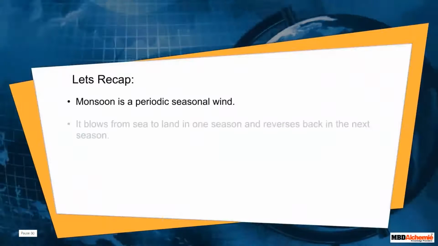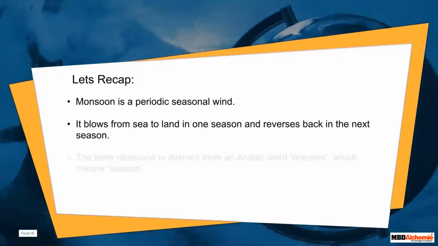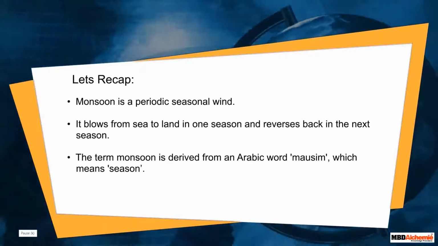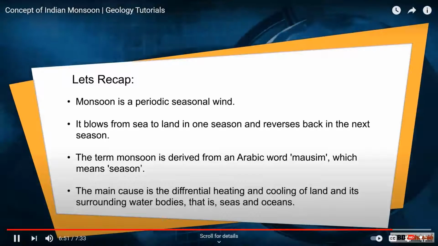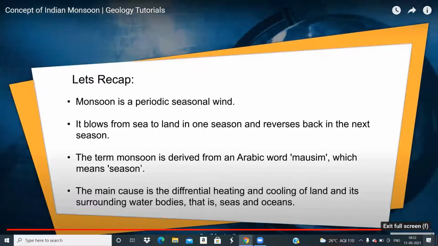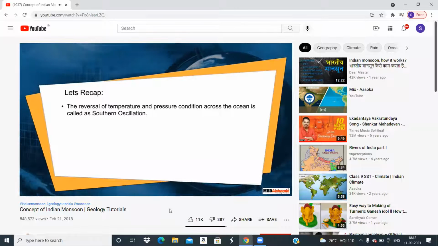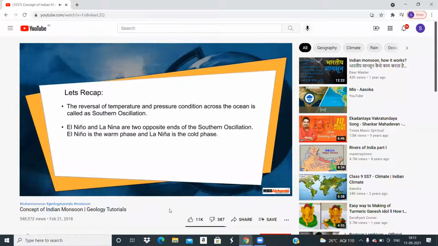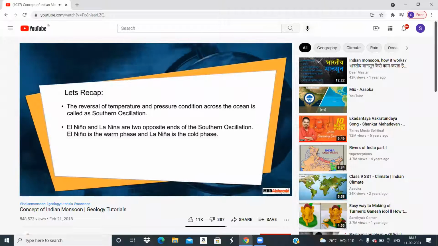Monsoon is a periodic seasonal wind. It blows from sea to land in one season and reverses back in the next season. The term monsoon is derived from an Arabic word mosim, which means season. The main cause is the differential heating and cooling of land and its surrounding water bodies, that is, seas and oceans. The reversal of temperature and pressure condition across the ocean is called as southern oscillation. El Nino and La Nina are the two opposite ends of the southern oscillation. El Nino is the warm phase and La Nina is the cold phase.